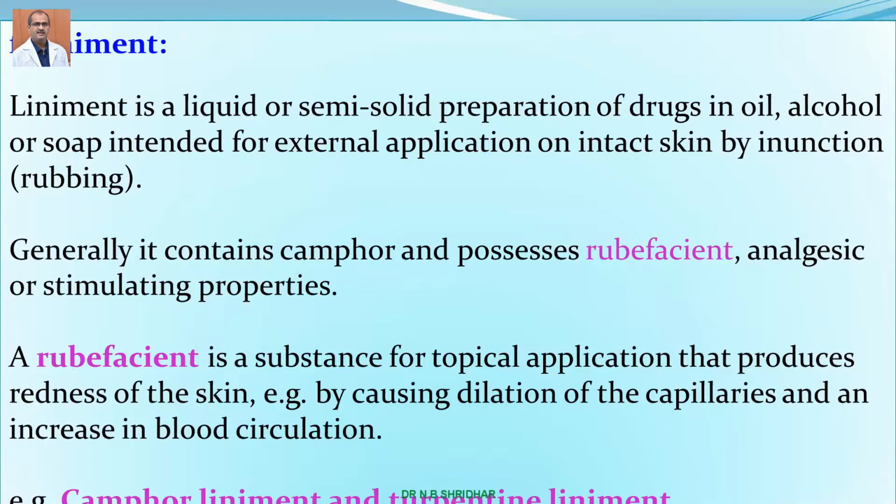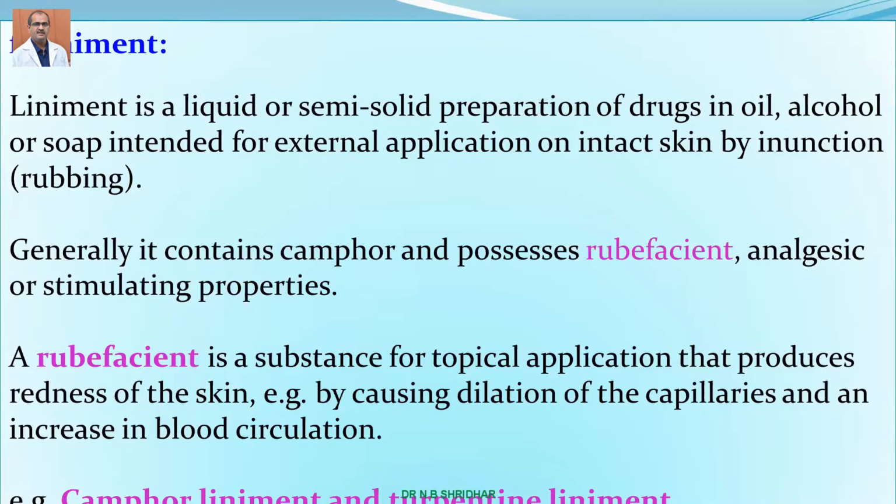Turpentine liniment is very commonly used in the case of cattle, and it's a rubefacient. So what is a rubefacient? It is a substance for topical application, and it produces redness of the skin.